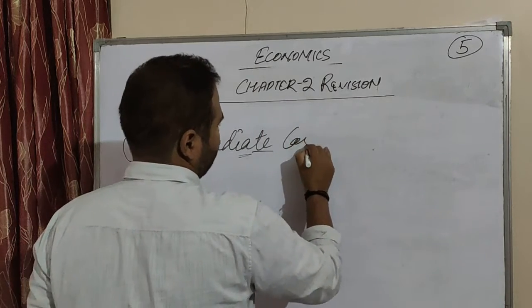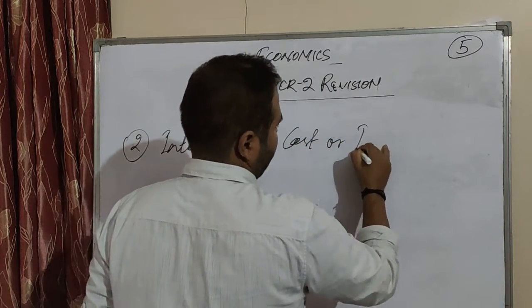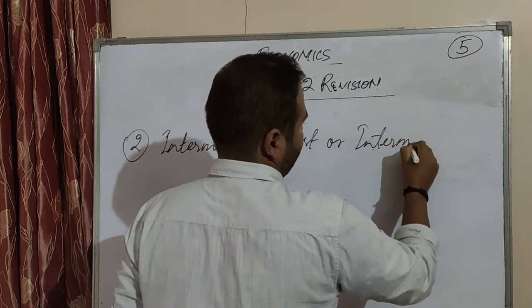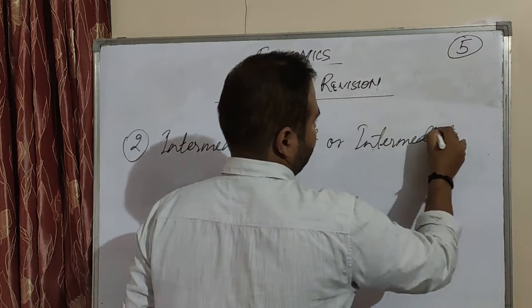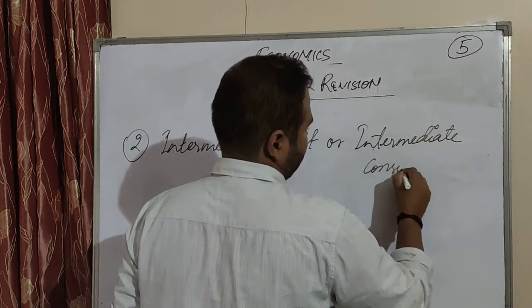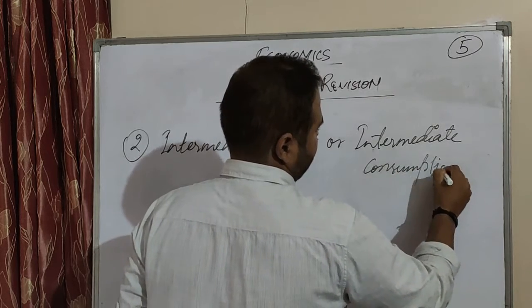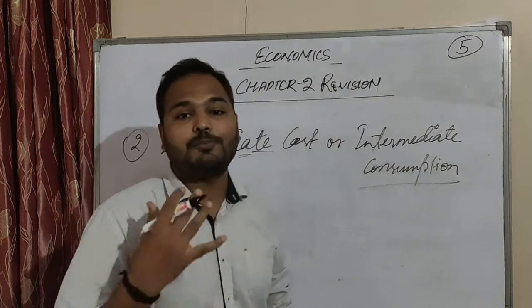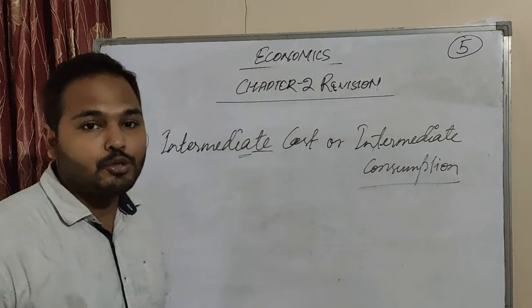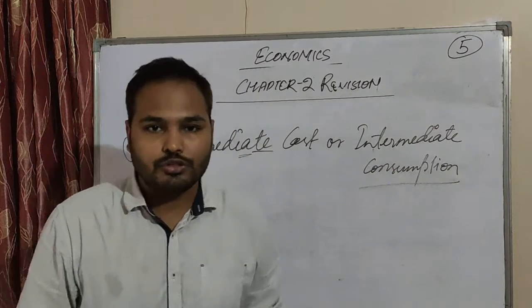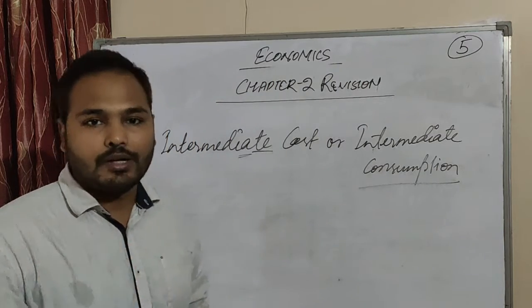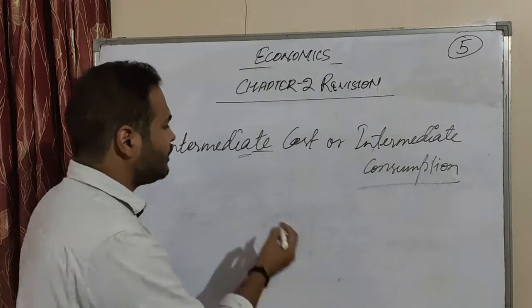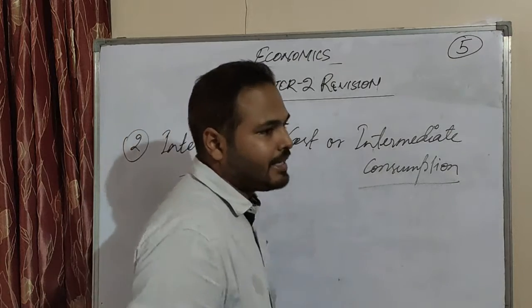What is intermediate cost and intermediate consumption? The expenditure made by the producer on the intermediate goods, or for its preparation, is called intermediate cost or intermediate consumption.